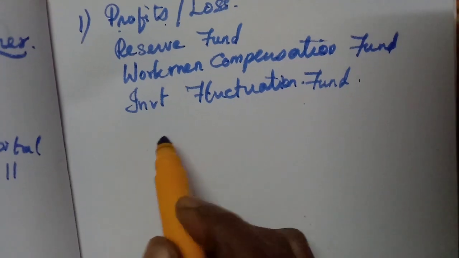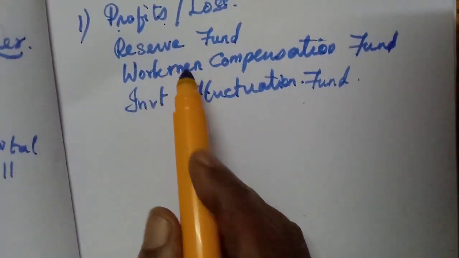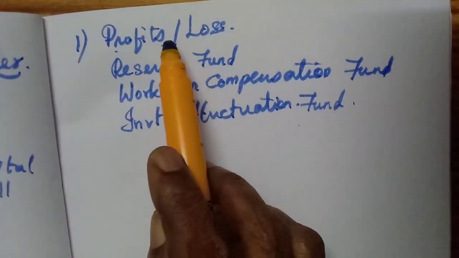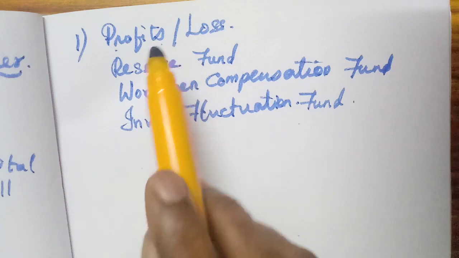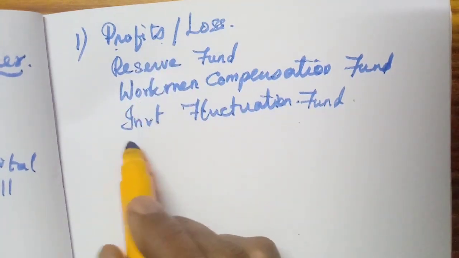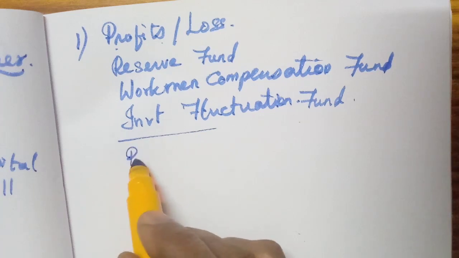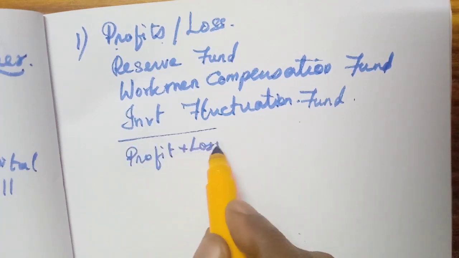So what is the journal entry for this one? If it is profit, it will be shown on the liability side because it shows a credit balance, isn't it? So now we should debit this one. Profit and loss account we have to write.